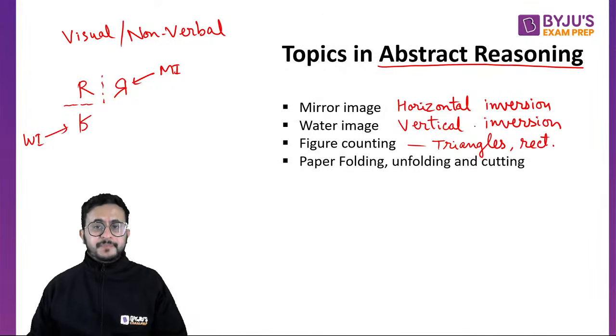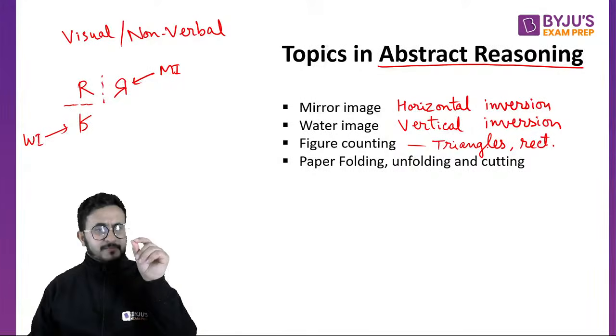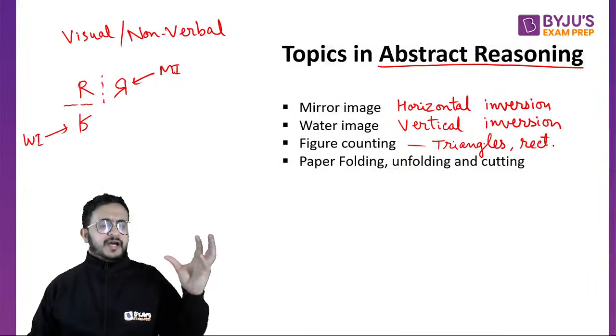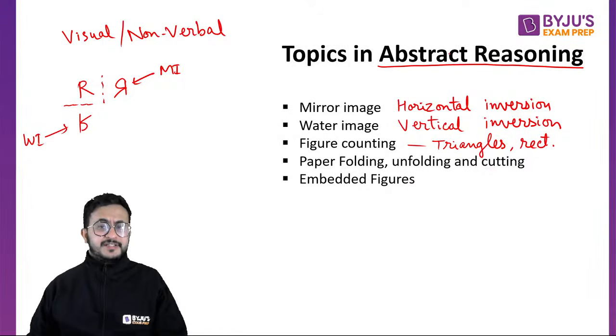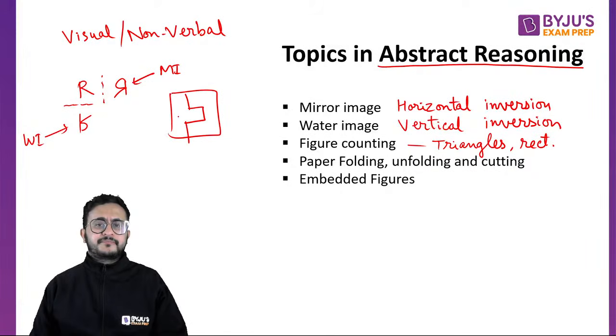Then you have paper folding, unfolding, cutting. So you fold a paper, then you make some cut, then you unfold it, then how does it look? Those kinds of questions are also a part of abstract reasoning. Then we have embedded figures. What happens in embedded figures is, let me draw some random figure.